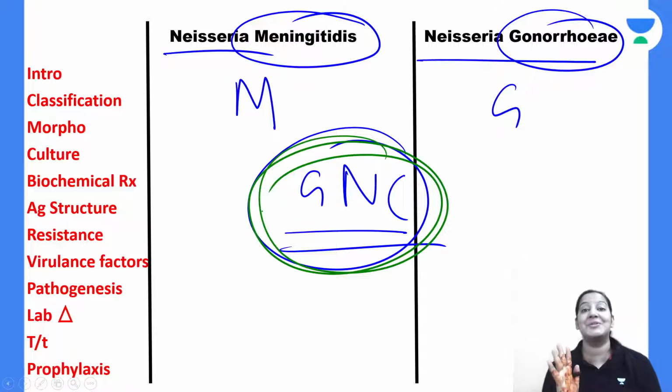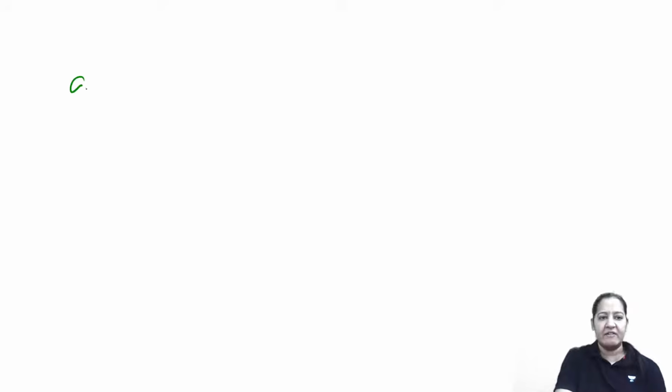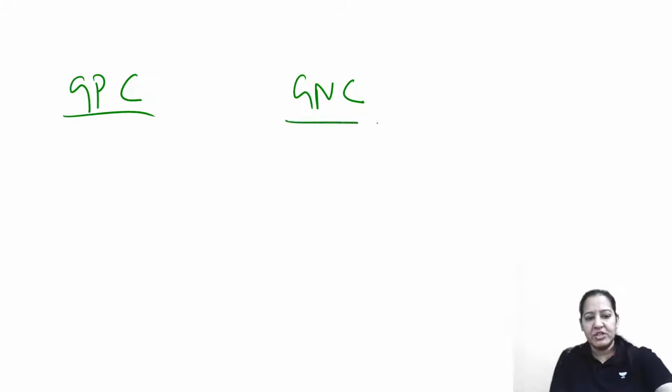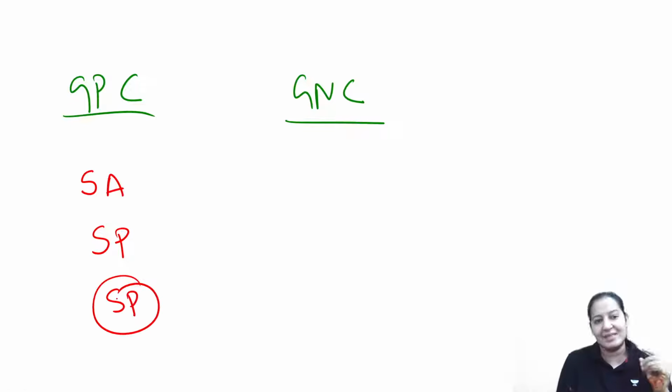Now it's time to start bacilli. Let's start bacilli. In the bacilli, first I will teach you. Till now we have covered gram positive cocci and gram negative cocci. In gram positive cocci, I taught you Staph aureus, Streptococcus pyogenes, and Streptococcus pneumoniae, that is pneumococcus.